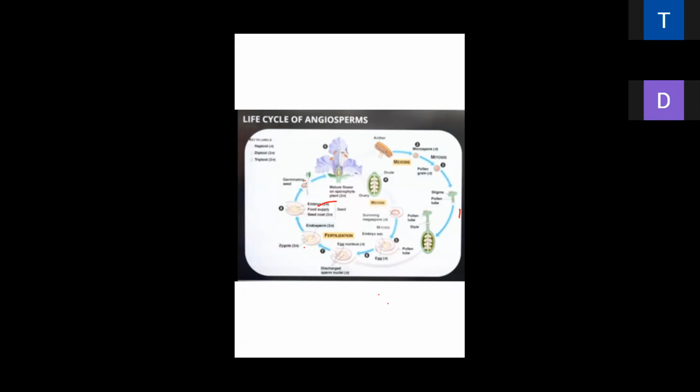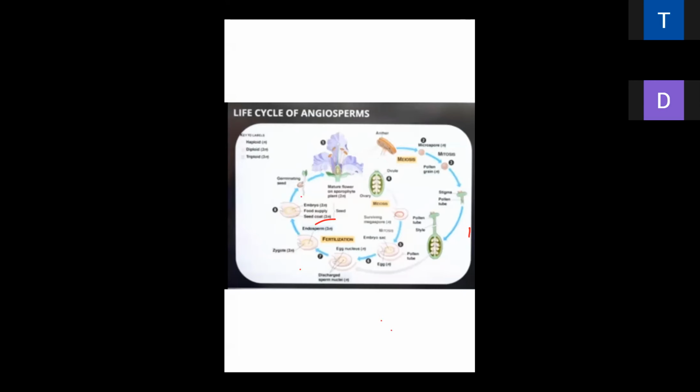The life cycle starts with the sporophyte. Here they have the roots, shoots, and branches, and the branches have flowers. The flower contains the reproductive structure. The life cycle involves microspores and megaspores.